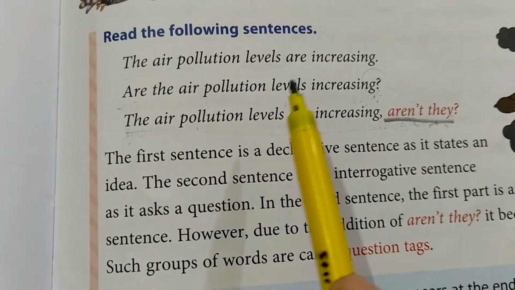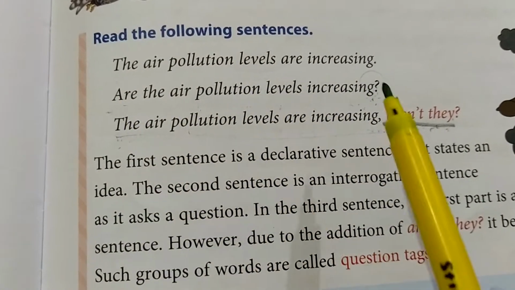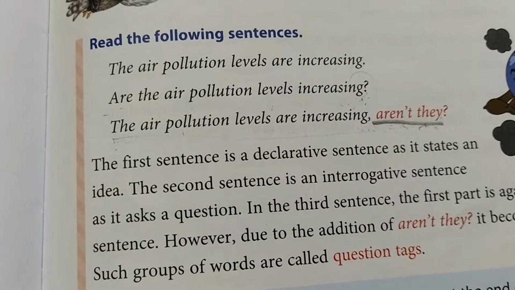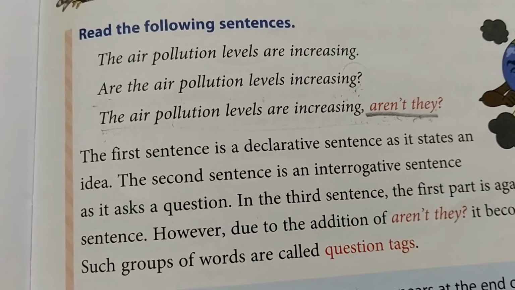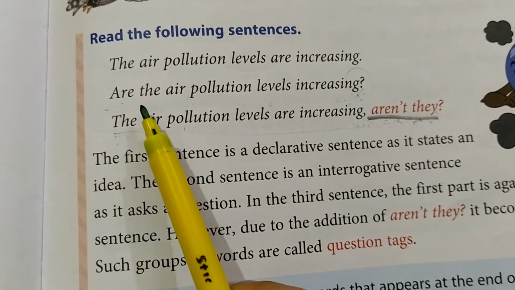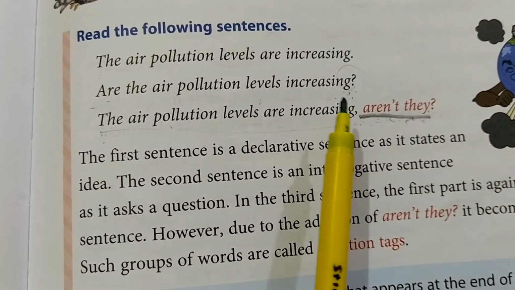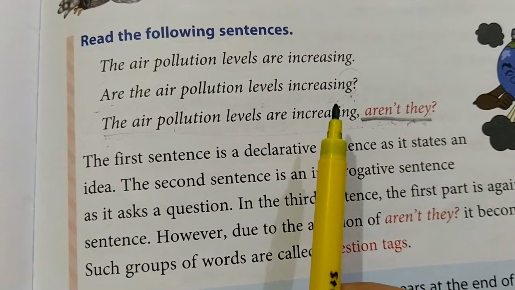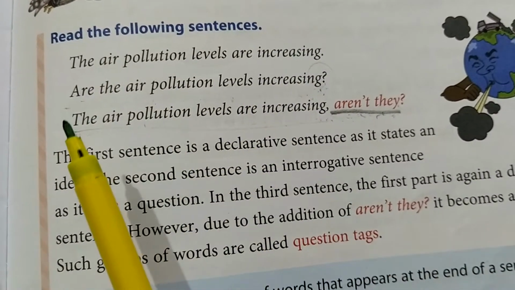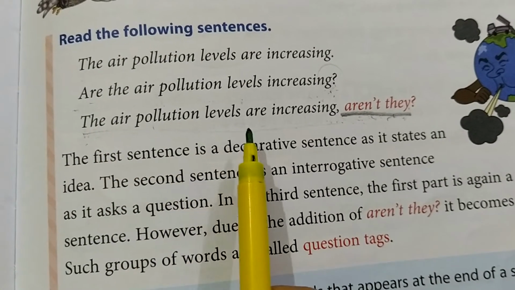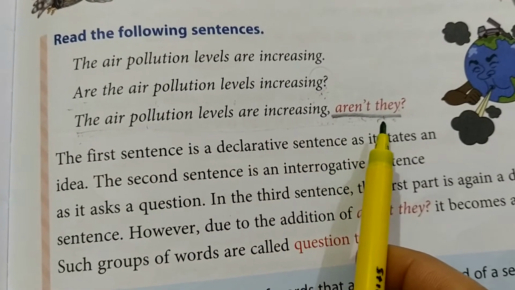The air pollution levels are increasing. Can you see that this is a declarative sentence, or a positive sentence, or you can say an affirmative sentence? It is just giving information. Are the air pollution levels increasing? This is a question sentence. Why? Because it ends with a question mark and it is asking a question. The air pollution levels are increasing, aren't they?